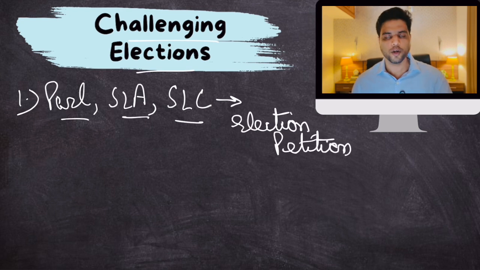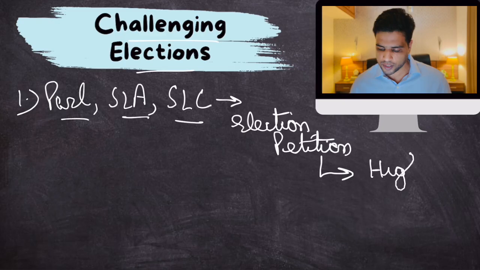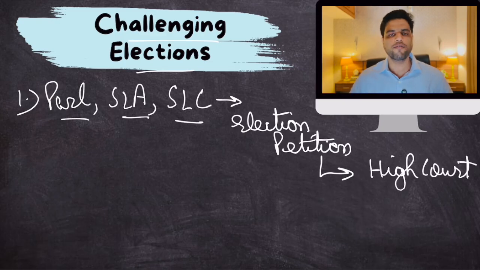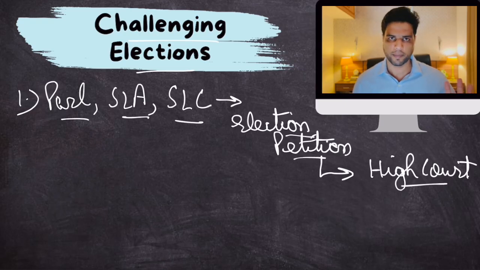If you do not agree with the results of the election, you can file an election petition in the High Court of the concerned state. Wherever the malpractice or electoral fraud occurred, in the High Court of that state you can file an election petition. Clear? And then the High Court will decide the matter.